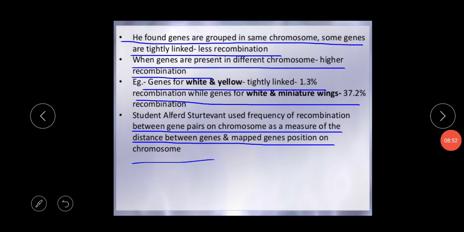The number of linkage groups in an organism is always equal to its haploid number of chromosomes, not the diploid number of chromosomes.